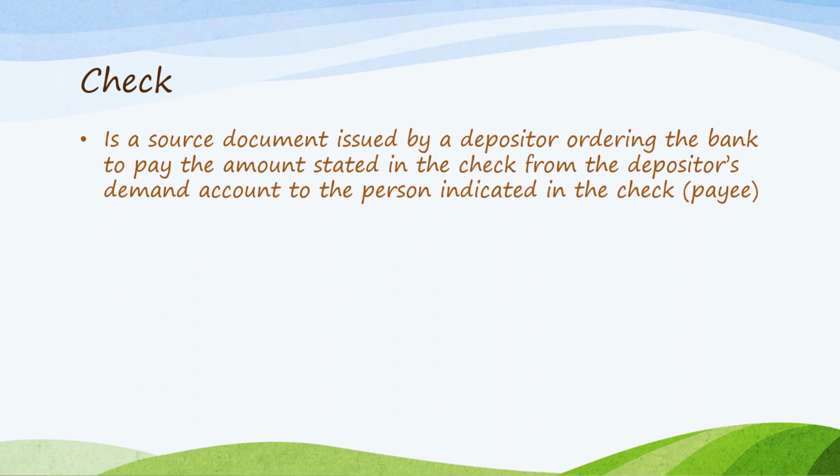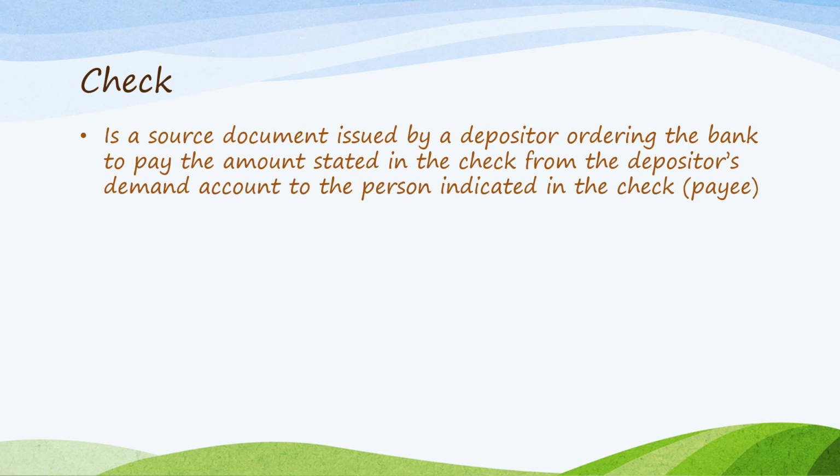What is a check? A check is a source document issued by a depositor ordering the bank to pay the amount stated in the check from the depositor's demand deposit account to the person indicated in the check, which is the payee. So the name that is written in the check is the payee to receive the cash. And then the one who prepares the check is the company, the payor.